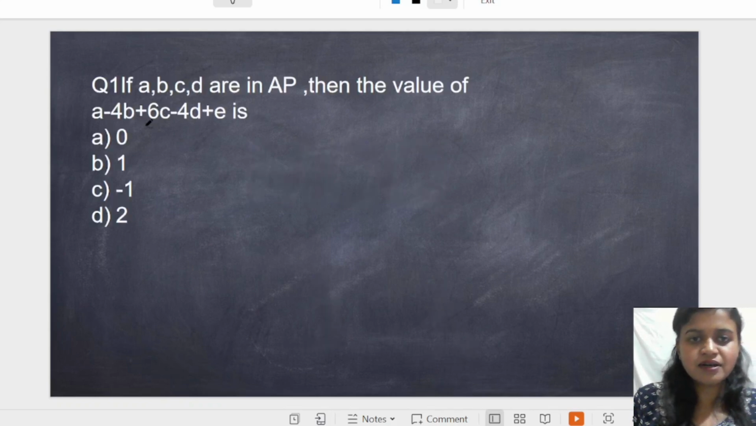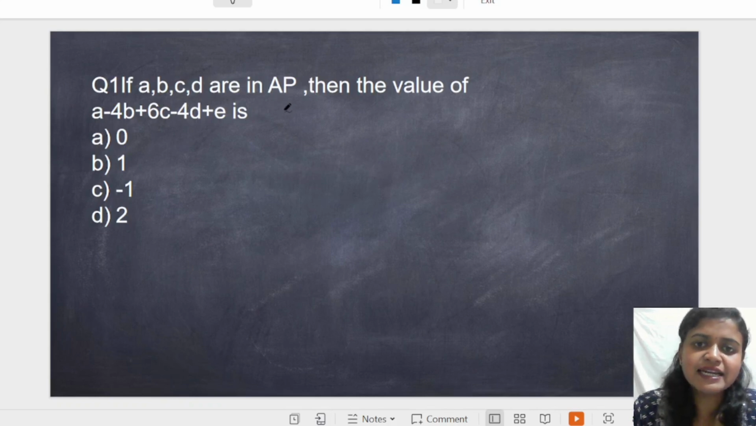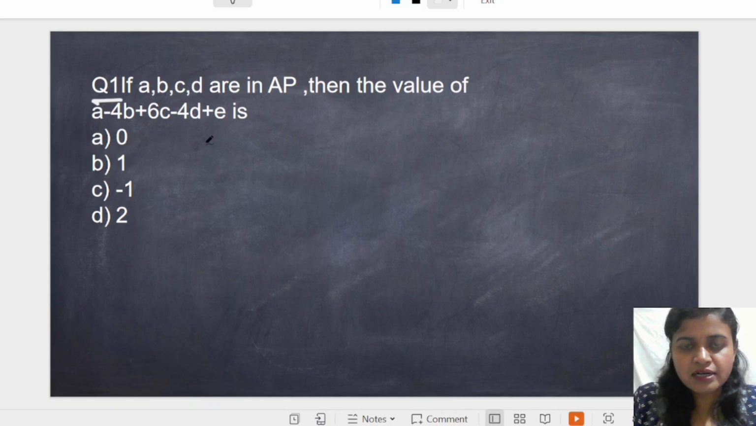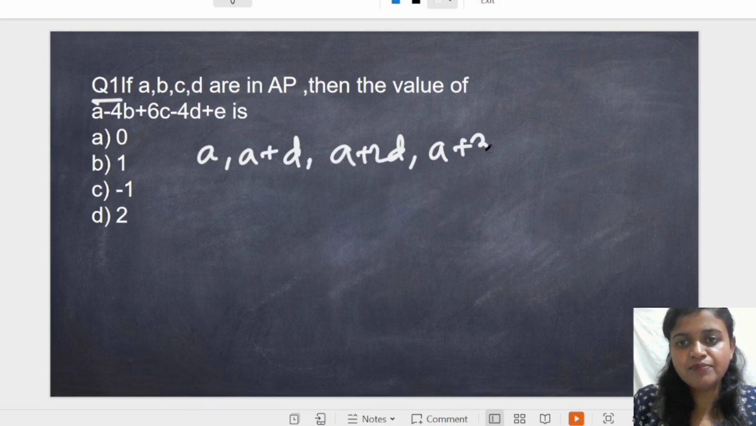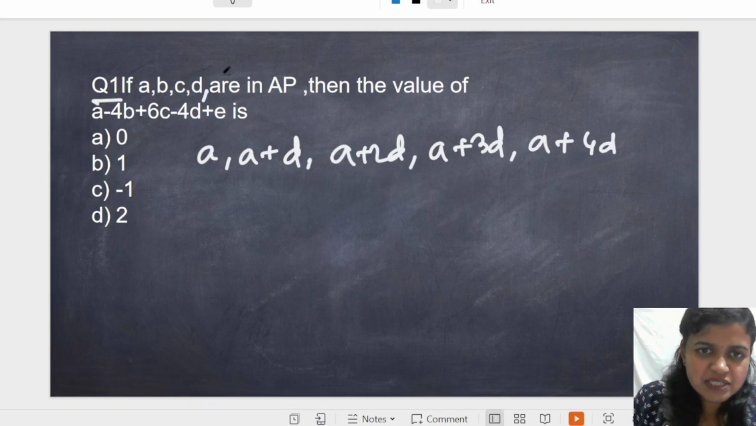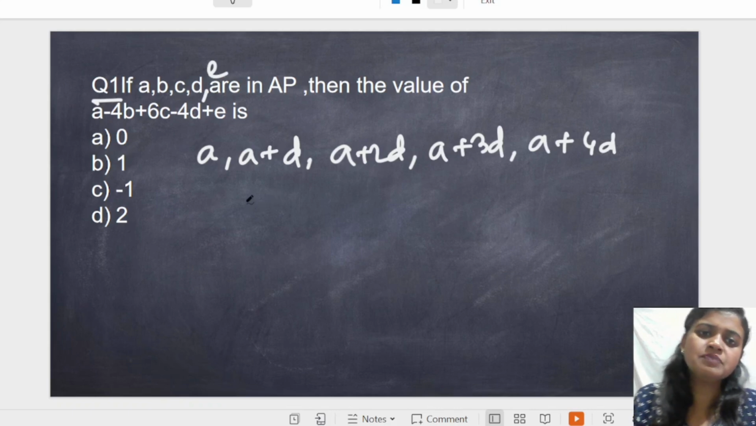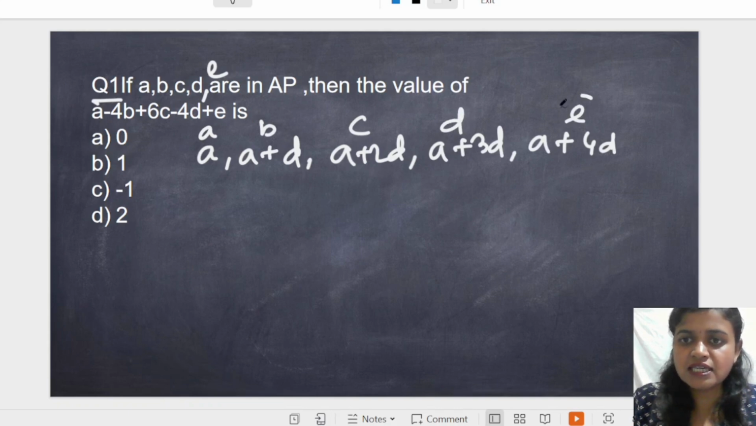So the first question is: if A, B, C, D, E are in AP, then find the value of this expression. Let us assume that the AP series is A, A plus D, A plus 2D, A plus 3D and A plus 4D. Here there is a mistake in the question; it should say A, B, C, D, E are in AP. So let us assume this is A, this is B, this is C, this is D, and this is E. Clear?